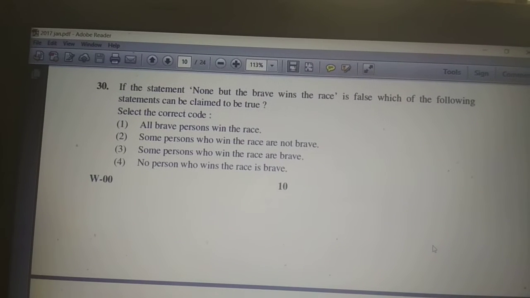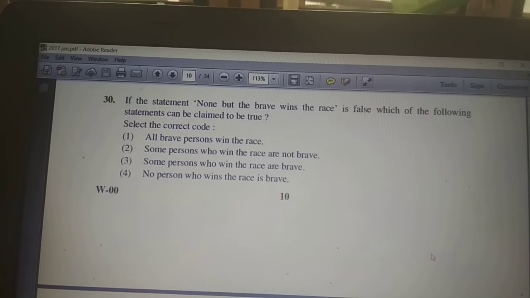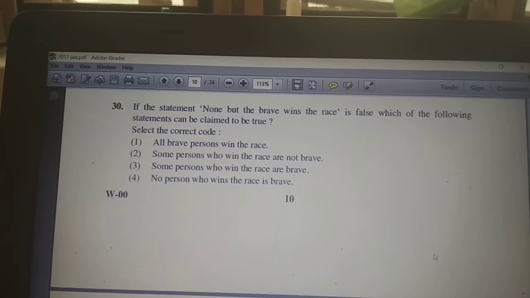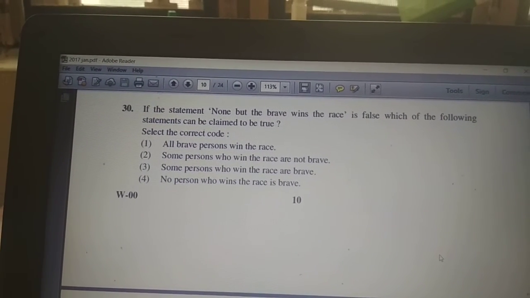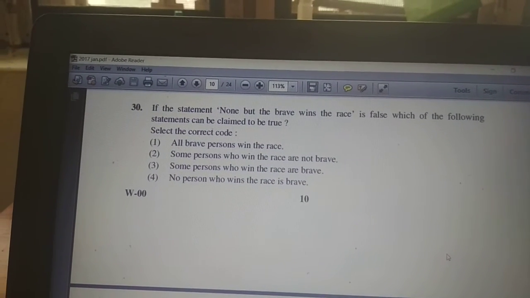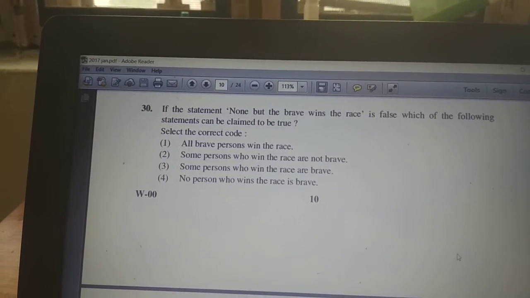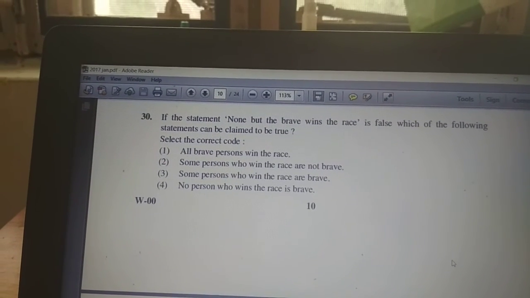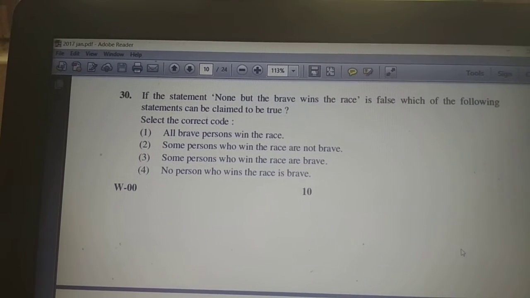Second one, some persons who win the race are not brave. See, this is a contradictory relationship, because in a contradictory relationship, if one is true another must be false, if one is false another must be true. So here, all the brave win the race is already false, so the only answer is the contradictory relationship. In case of a contradictory relationship it has to be true. So I need to check the options where we have some not or not. So all brave persons win the race is not the answer.